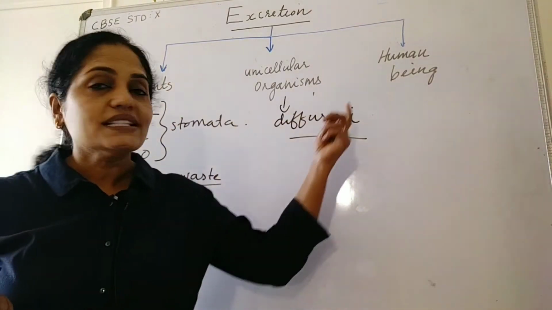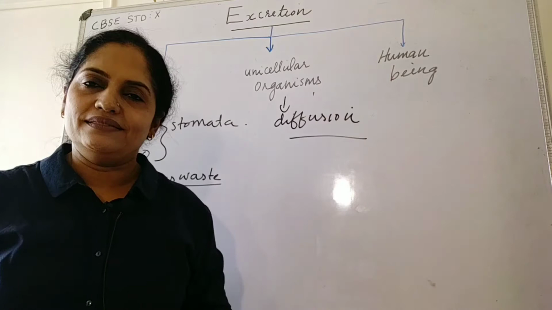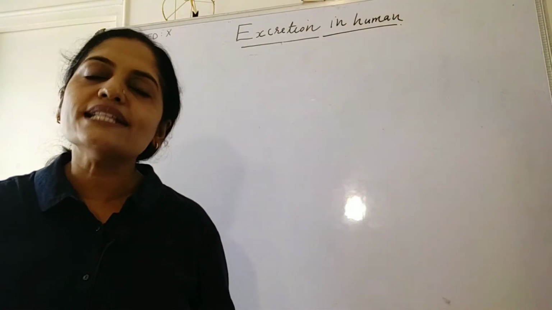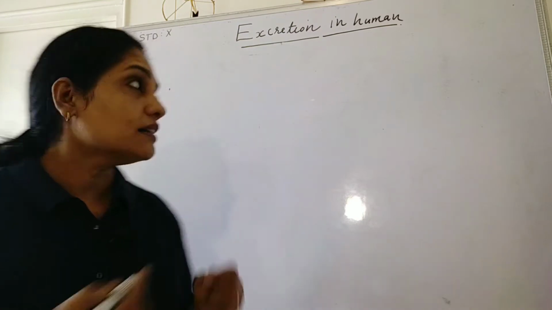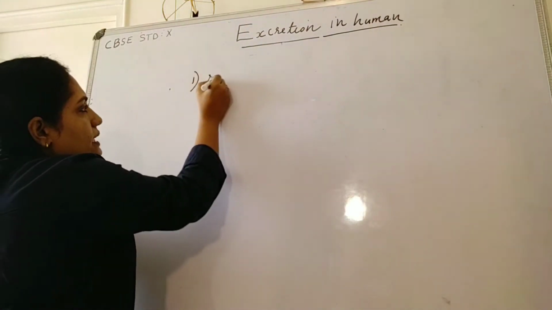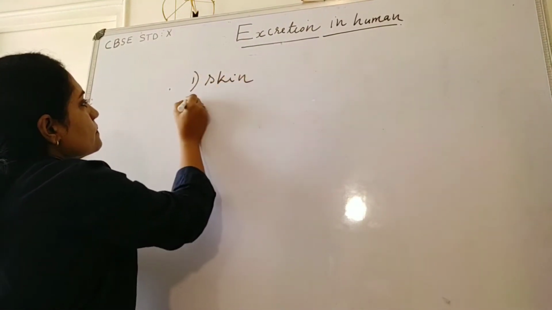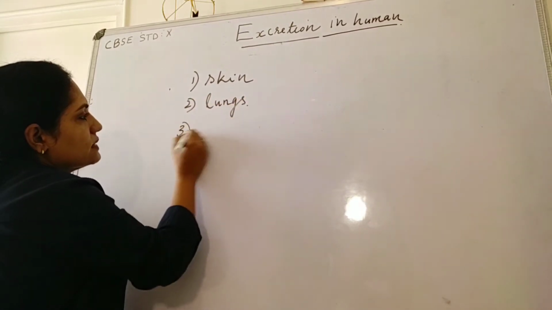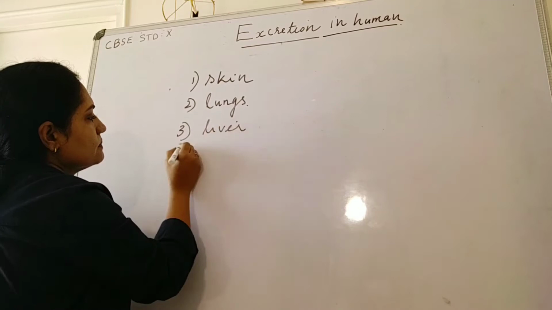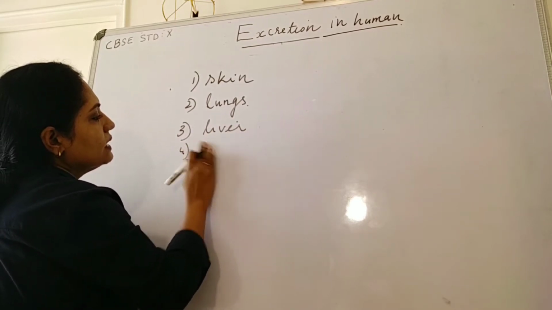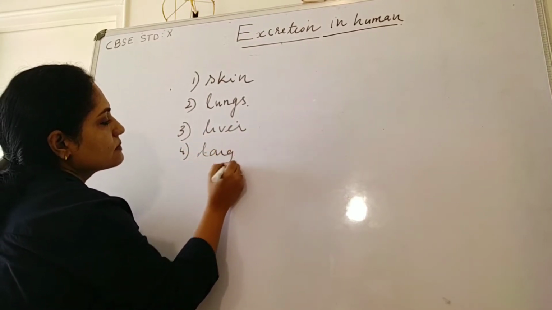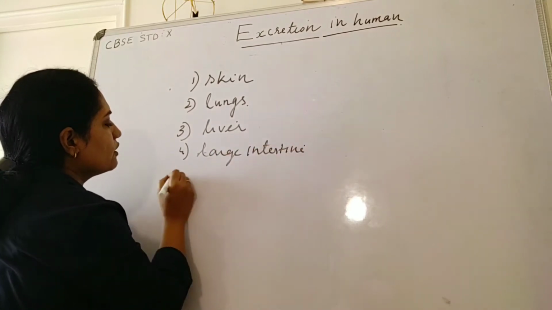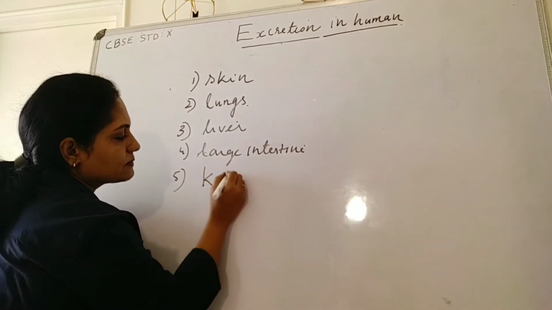The next one is excretion in human beings. We have many excretory organs in our body. They are skin, lungs, liver, large intestine, and a pair of kidneys.